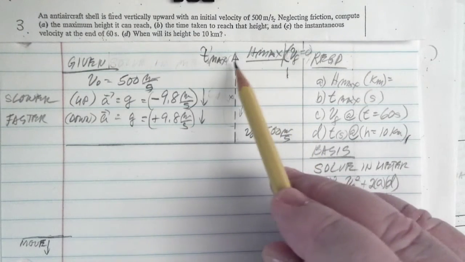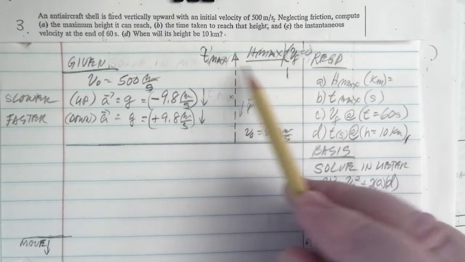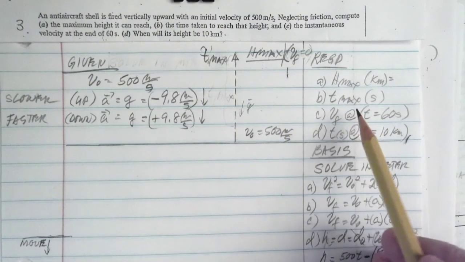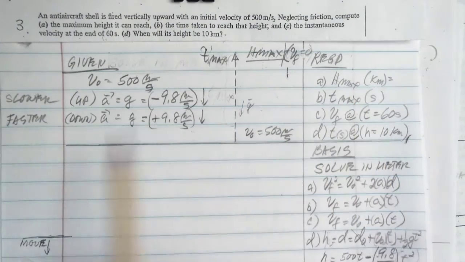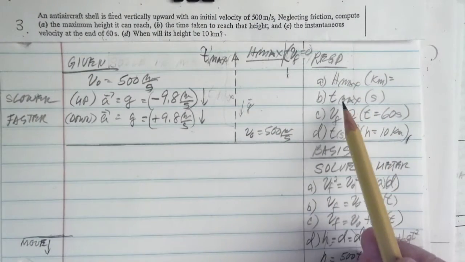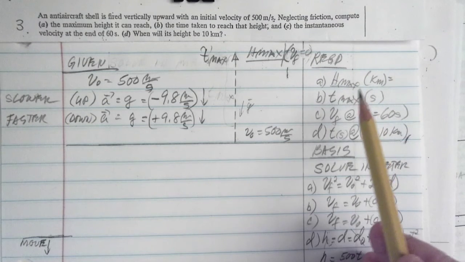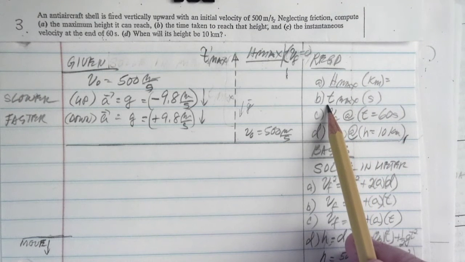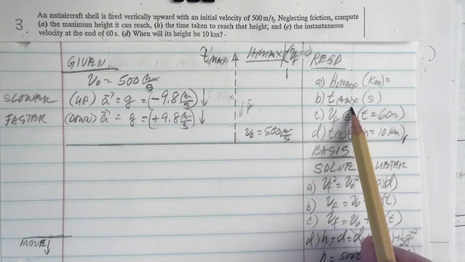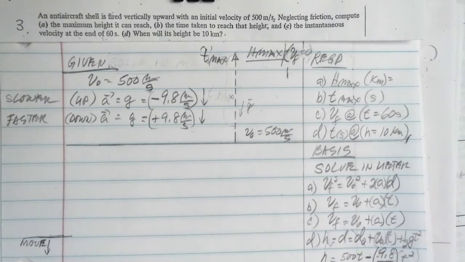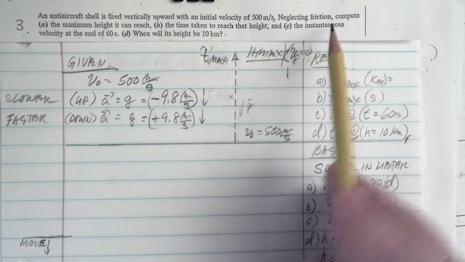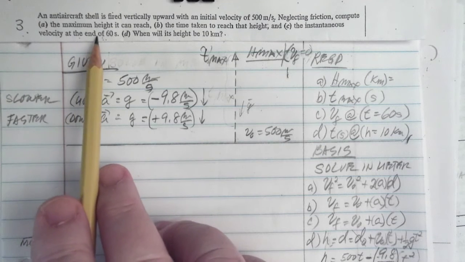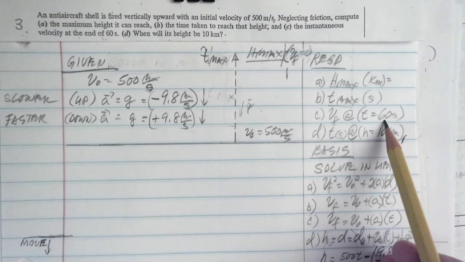Those two quantities are very important, and that's what we're being asked here. The maximum height it can reach, H max, and the time taken to reach that height, T max. The third one is the instantaneous velocity at the end of 60 seconds.